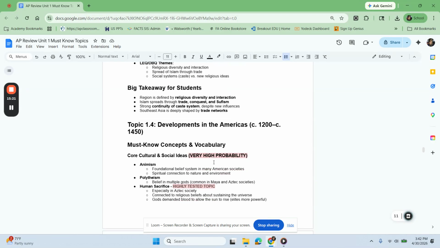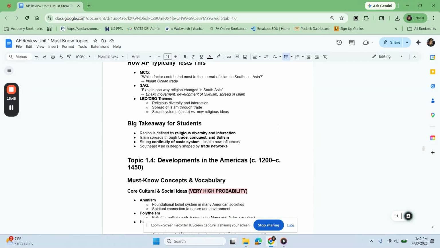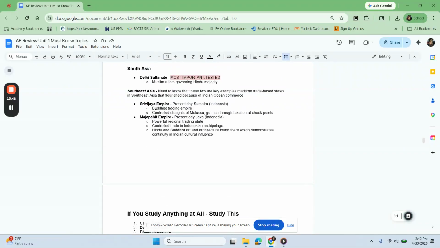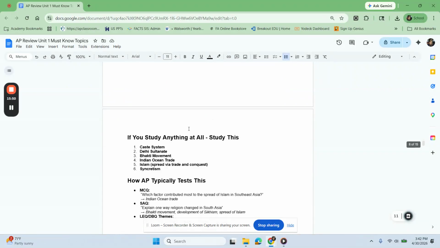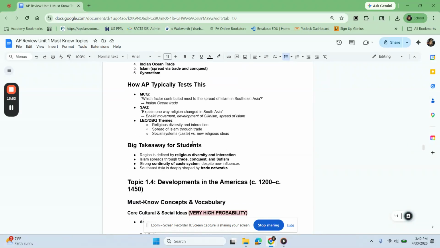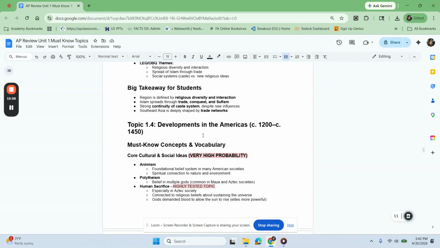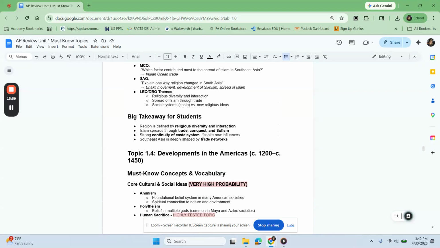Big takeaway for students for 1.3, know that religion was defined by religious diversity and interaction. It spread through trade, conquest, and Sufism, and that there was a strong continuity of the caste system despite influences and rejection by some. And finally, Southeast Asia was deeply shaped by trade networks. And the best examples, again, that you have there for that are going to be these two empires right here. Okay, so that is a review. Top things you need to know for 1.3, developments in South and Southeast Asia.